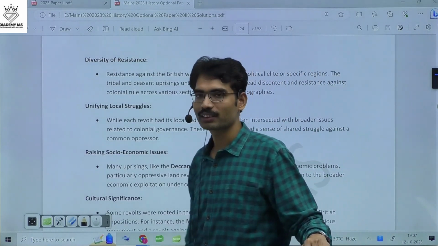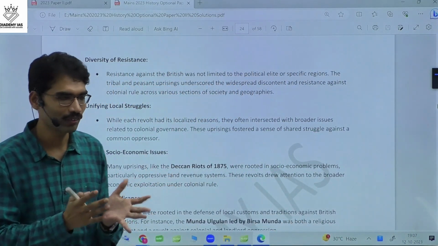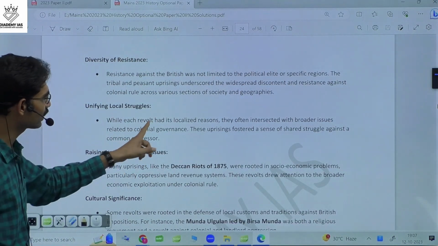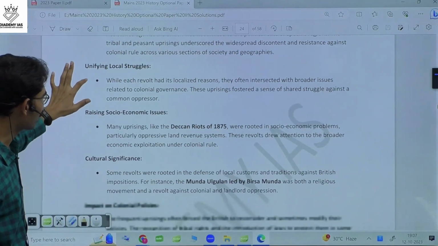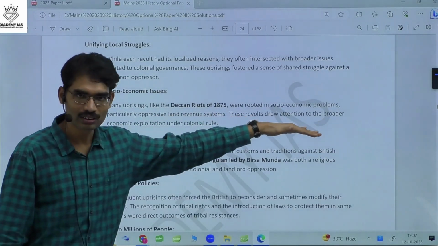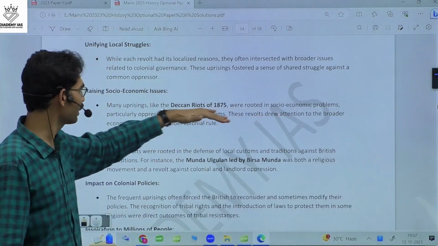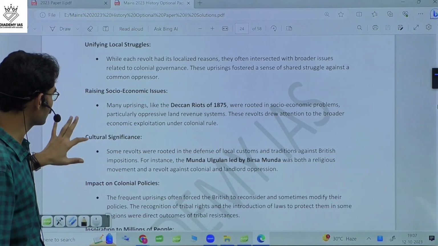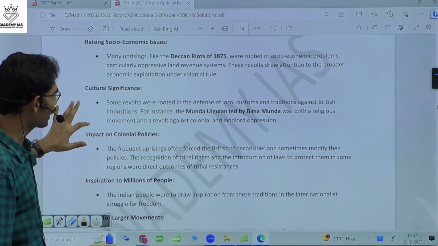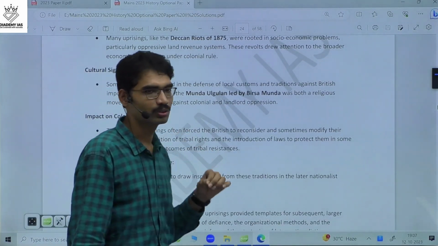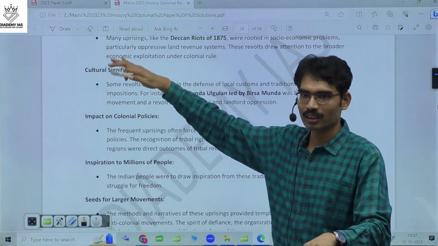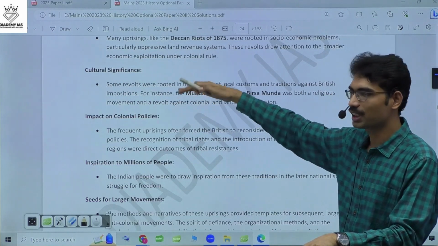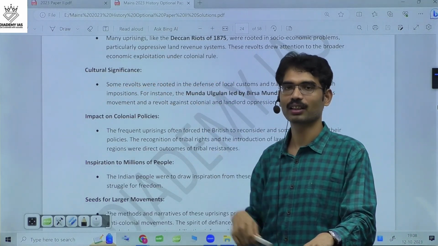Next, unifying the local struggles: whatever local causes were there, they tried to use them. Then raising socio-economic issues: through these revolts, they raised socio-economic issues. Cultural significance: when it comes to the Munda revolt, for example, the British cultural imposition was challenged by these revolts.